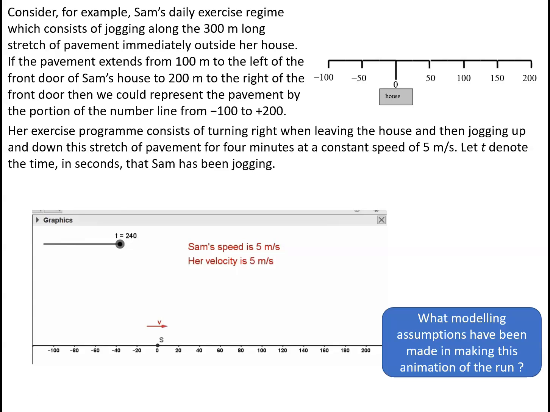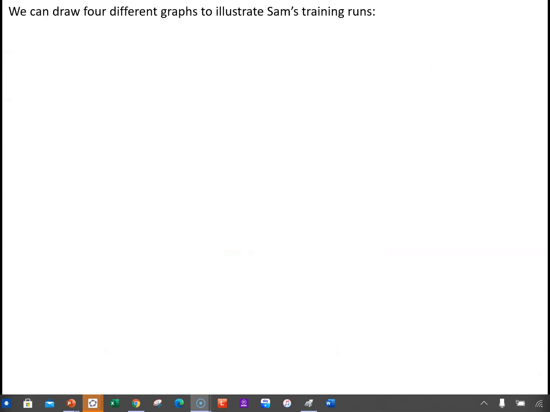Now I'd like you just to pause the video at this stage and think about what modelling assumptions have been made in making the animation of Sam's exercise regime. We can draw 4 different graphs to illustrate these runs.